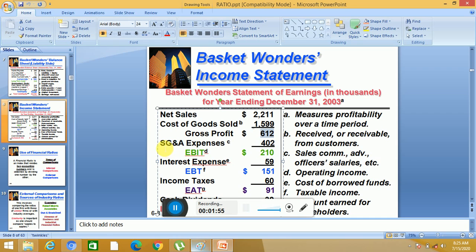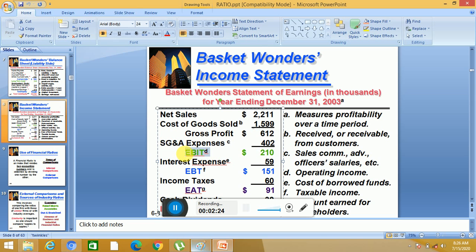Then we will deduct selling, general and administration expenses. It is 402. When we deduct this, we get 210,000.